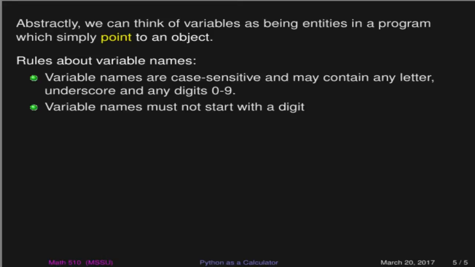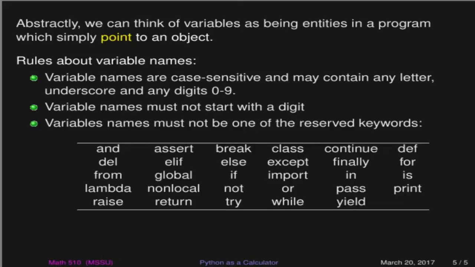One condition is that the variable name cannot start with a digit. Otherwise, Python's going to think, oh, this is going to be some kind of number. Nope. So you have to start with either an underscore or letter. Now, there are certain keywords that are reserved in Python that have particular meaning for the interpreter. Those are off limits.